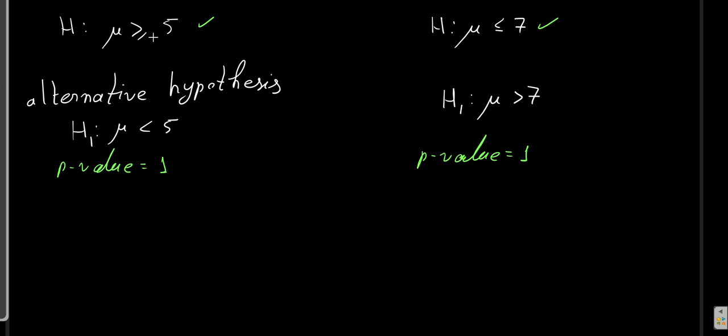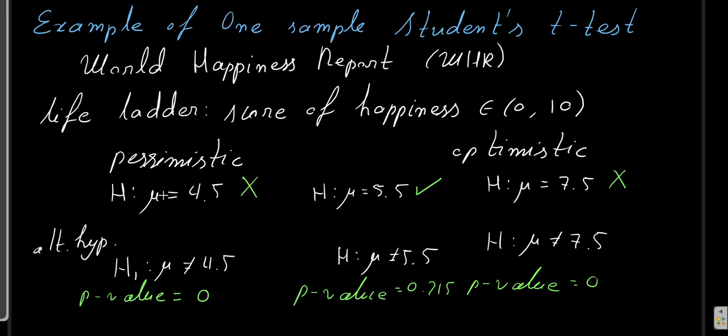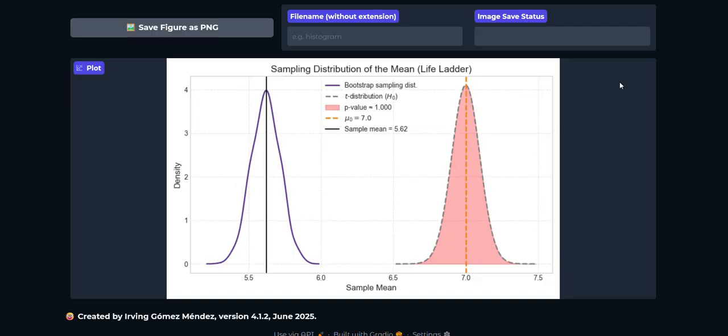And we also do not have evidence against the hypothesis that mu is greater or equal to 5, or that mu is less or equal to 7. So once again, it's when we have a sample that comes from a normal distribution and we want to test a hypothesis of the value of the mean that we use the one sample Student's t-test.